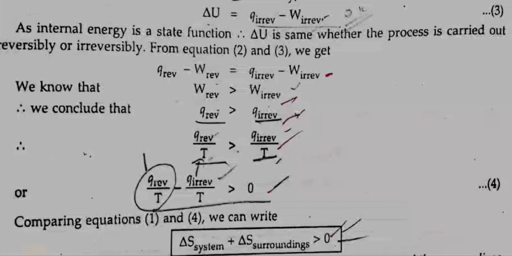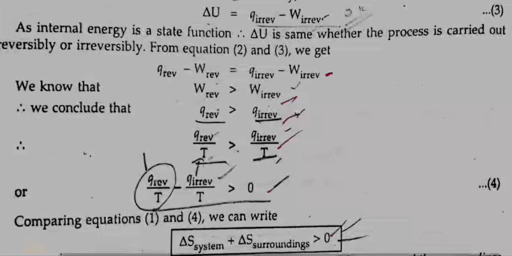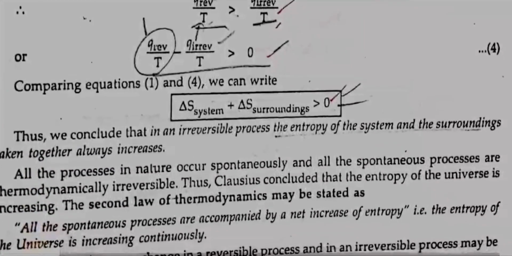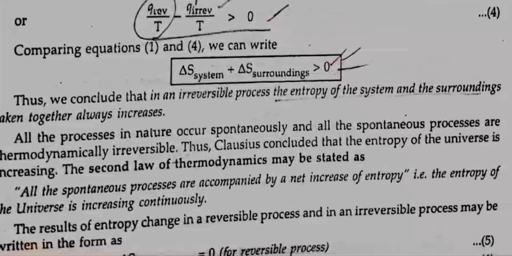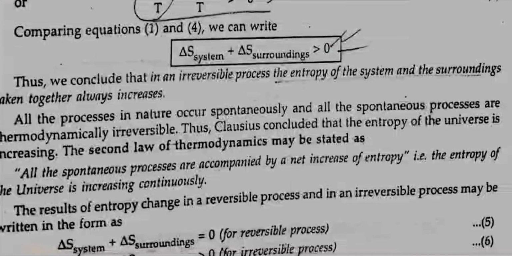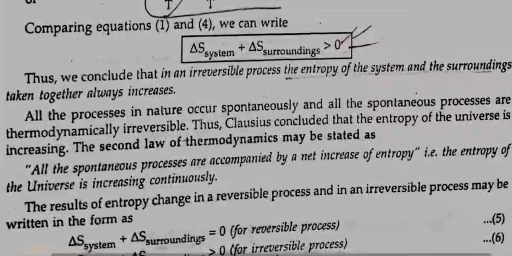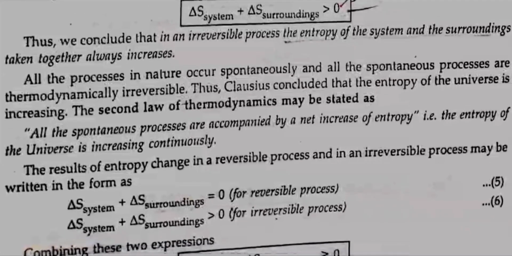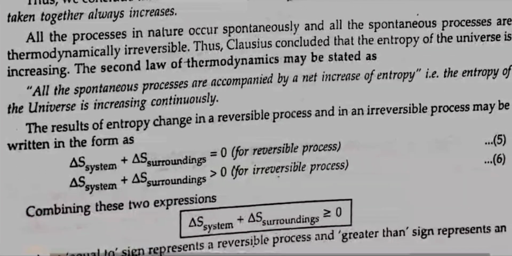From equations 2 and 3, we get Q reversible by T minus Q irreversible by T is more than 0. Comparing equations 1 and 4, we can write that delta S system plus delta S surrounding is more than 0. Thus, we can conclude that in an irreversible process, the entropy of the system and the surrounding taken together always increases. All the processes in nature occur spontaneously and all the spontaneous processes are thermodynamically irreversible.